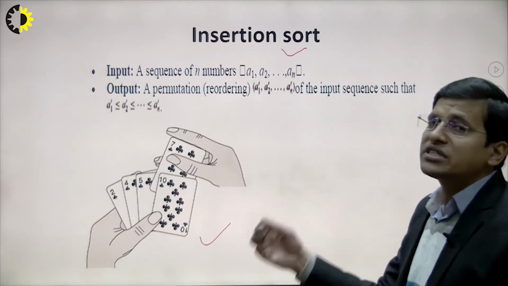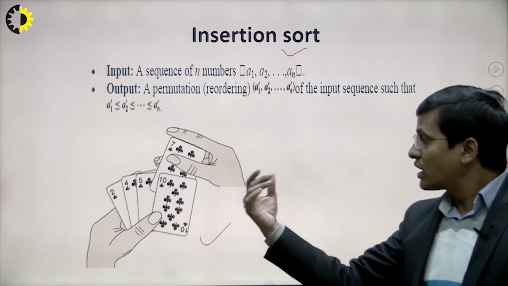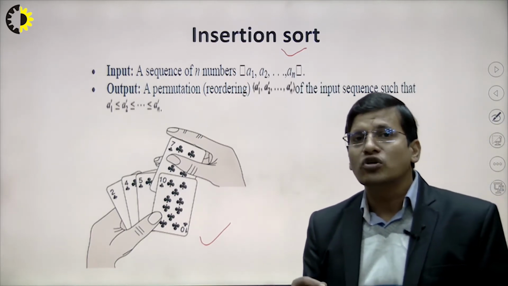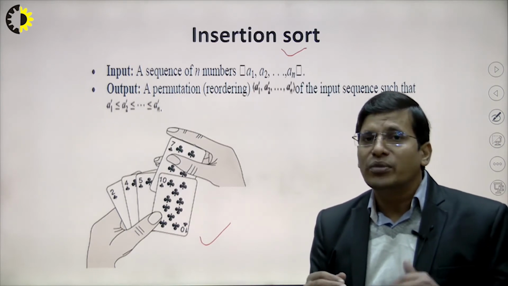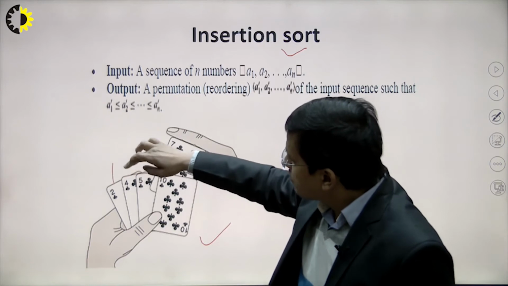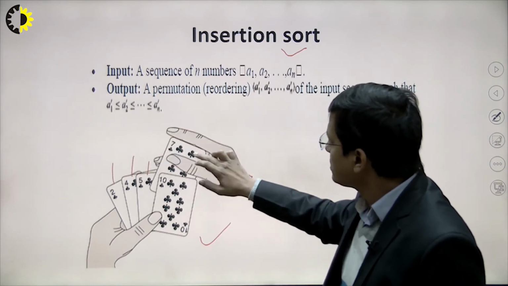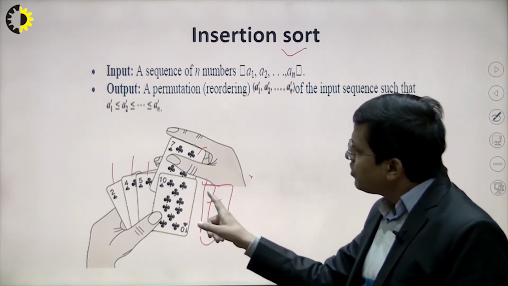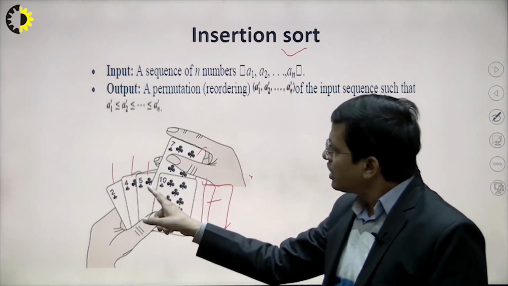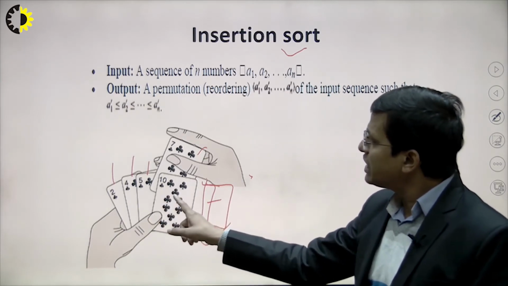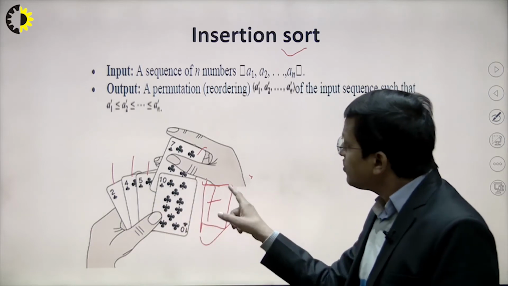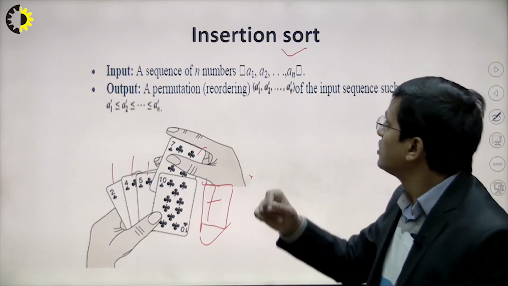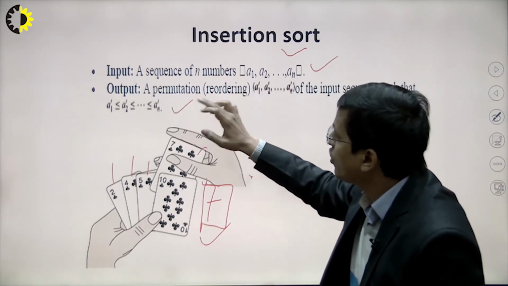In insertion sort, we have some random number of cards, and now we are trying to sort them. Suppose we get the first ones, that is 4, 5 and 6, and then 7. Suppose the 7 card is here, right? So what will we think? The 7 will be compared with the previous one, that is 10. 7 is smaller than 10, but 7 is greater than 5, so 7 will be inserted here, right? So the arranging of cards is based on insertion sort. The main objective is this, we are trying to sort these cards, right?